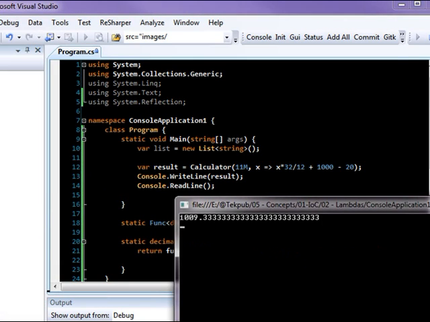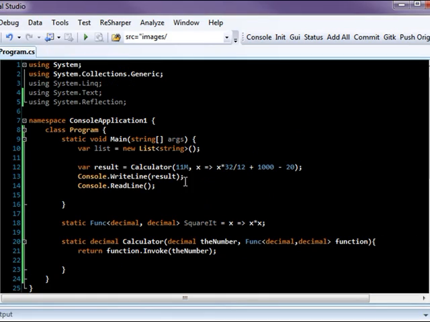And so I can run this, and wow, that's a crazy number. Well, so you can see the power. This is the idea behind using functions and delegates. I was able to create this functionality right here. All right, so let's do a little bit more. Hopefully you're starting to see the power of lambdas.